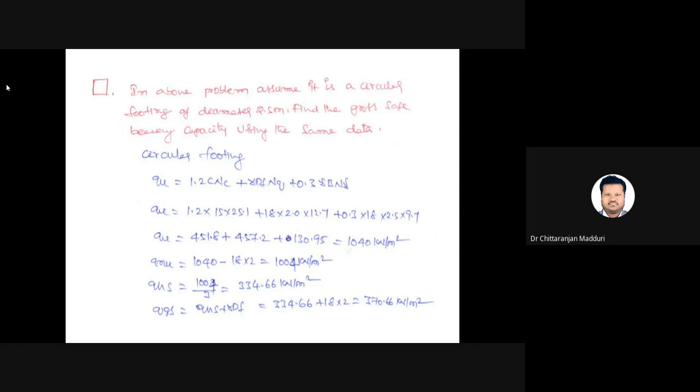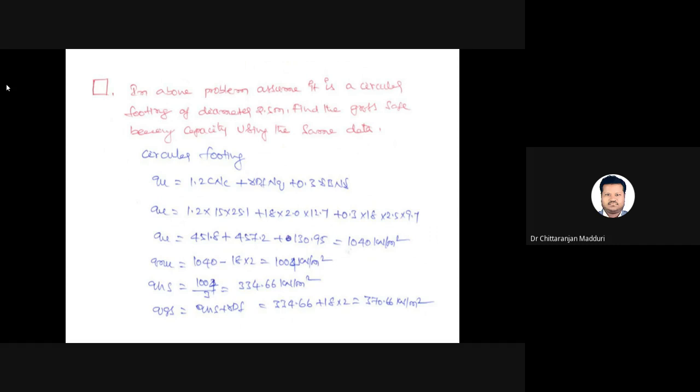After substituting all the values in the equation, the ultimate bearing capacity equals 1040 kilonewton per meter square. Net ultimate bearing capacity equals 1041 kilonewton per meter square. Net safe bearing capacity equals 334.66 kilonewton per meter square. Gross safe bearing capacity equals 370.66 kilonewton per meter square.